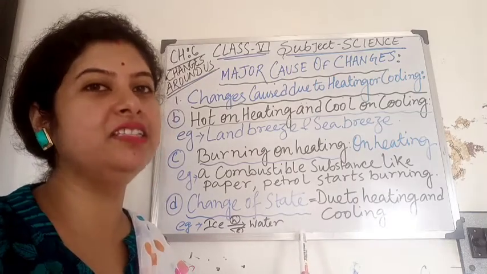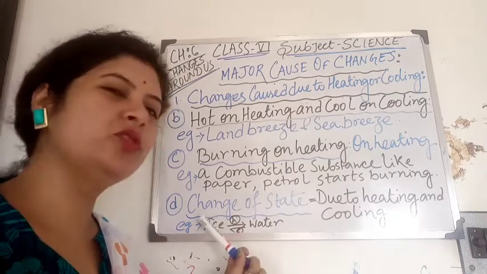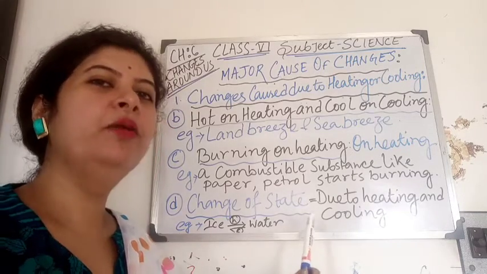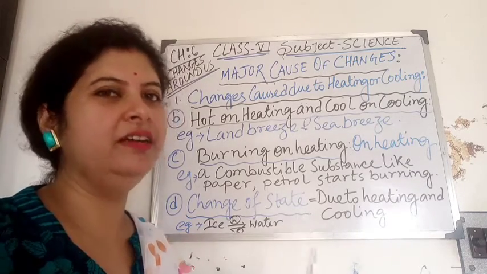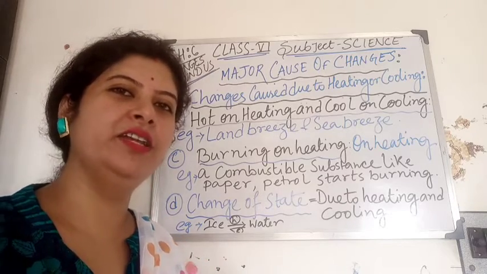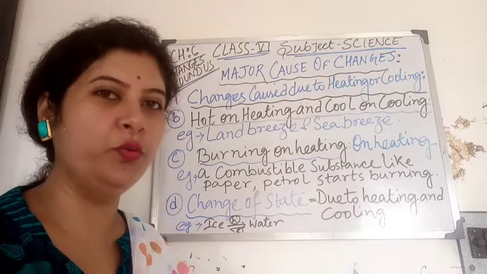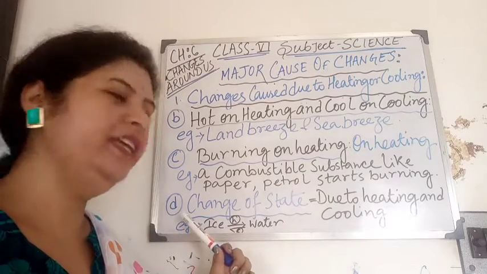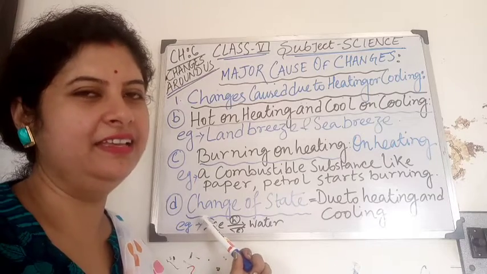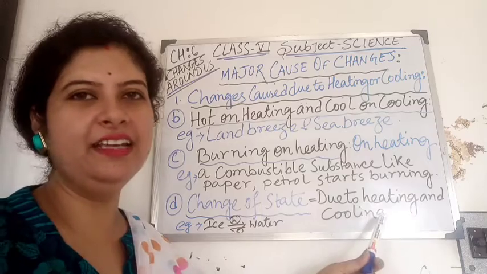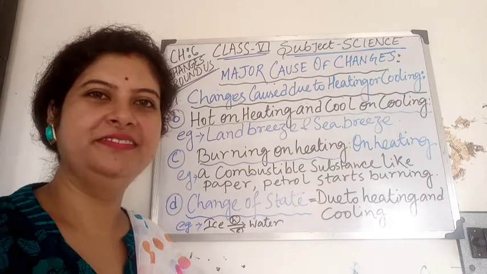It means it changes its state from solid to liquid. And when we again take that water and keep it in the freezer, it converts into ice. It means on cooling, the water converts into the solid state, ice. So, states are also changed due to heating and cooling.